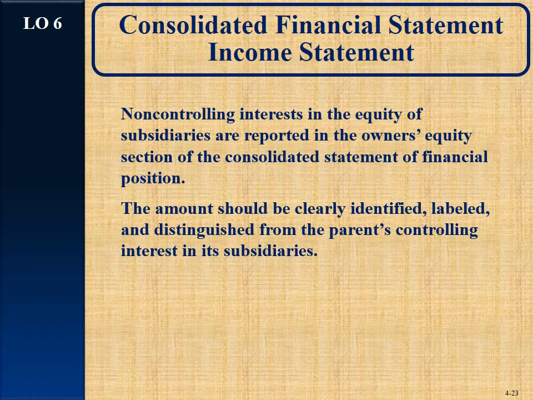Now take a look on page 157. We will create a line. As you can see there, you create a line, net income to non-controlling interest. So that will be a line item on the consolidated financial statement. Okay. Also, we want to basically eliminate the dividends paid, and we'll take that out of the $10,000 there for the non-controlling interest.